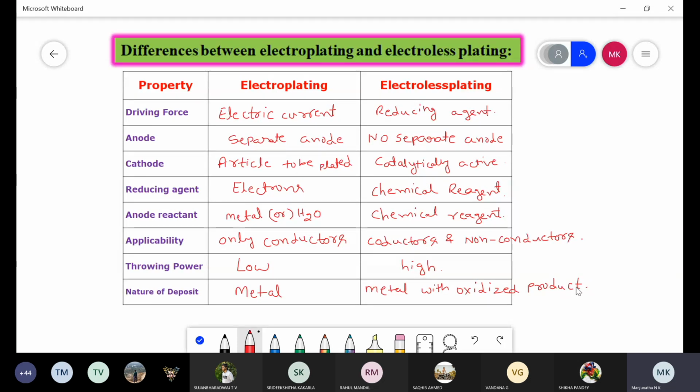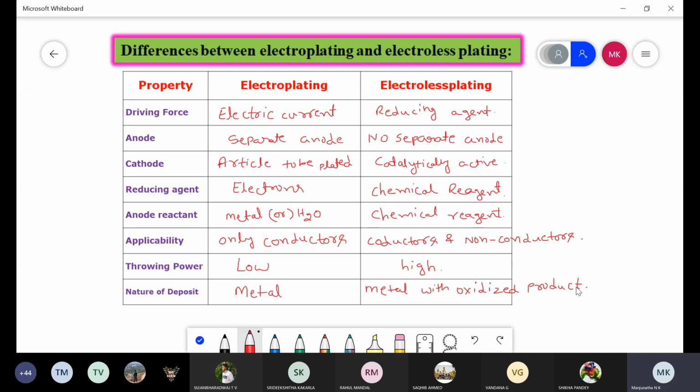For 6 marks they will ask: mention the differences between electroplating and electroless plating. In this way you need to write. First is property, then electroplating, then electroless plating. The first property is driving force: electric current in electroplating, and the reducing agent in electroless plating. Second is anode: a separate anode is used in electroplating, there is no separate anode in electroless plating. Another is cathode: an article to be plated, but here the catalytically active surface of the substrate acts as the cathode.